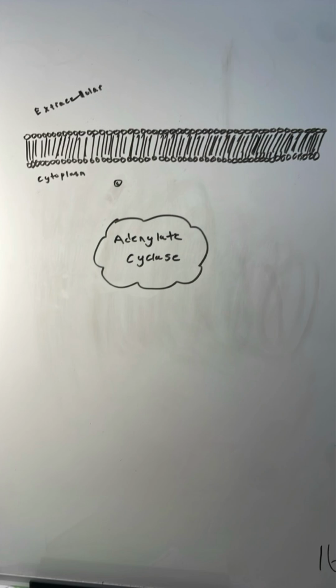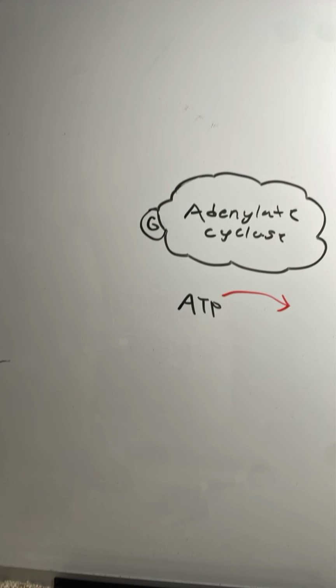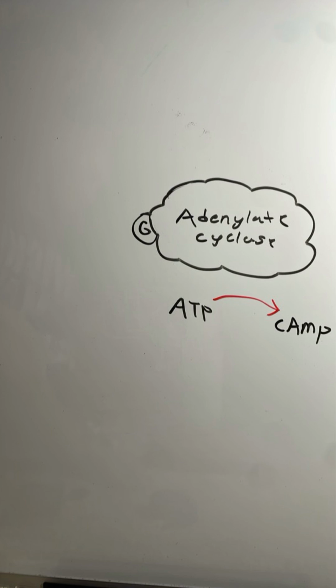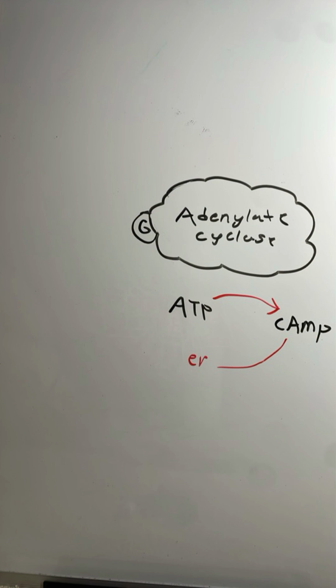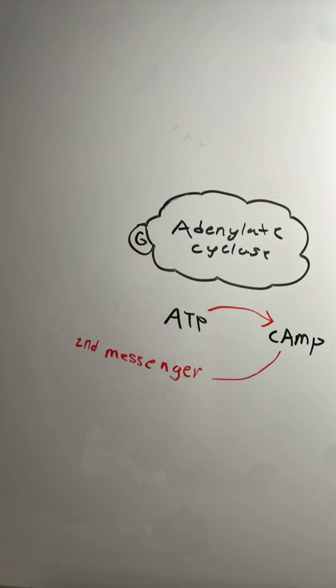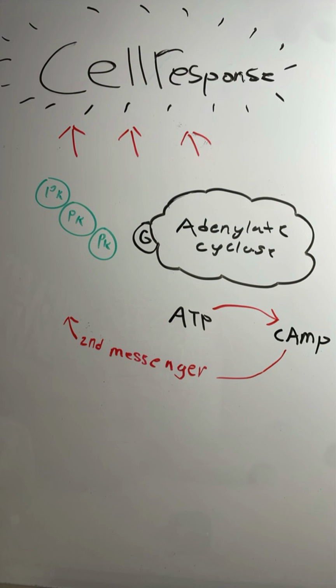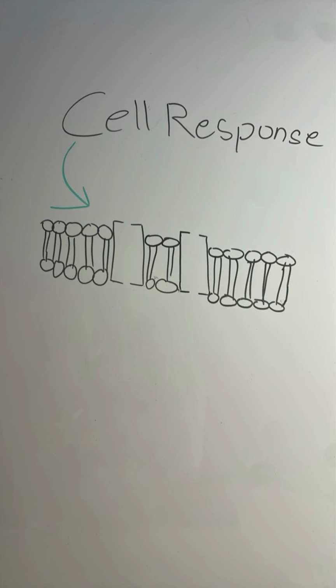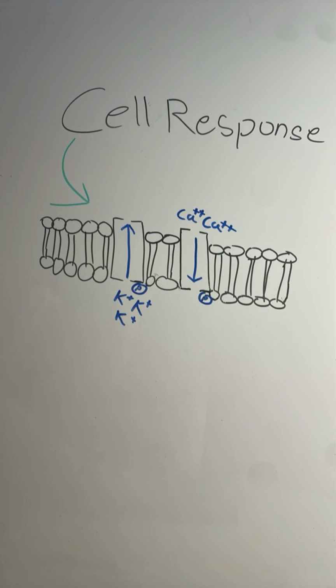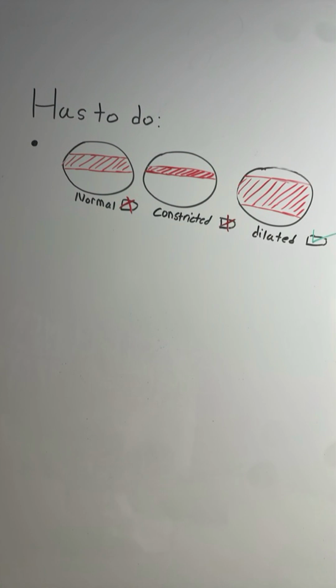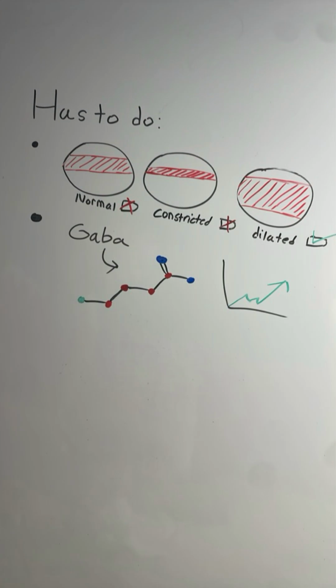The proteins are then bound to adenylate cyclase, an enzyme, which facilitates the synthesis of cyclic AMP, or cAMP, from the ATP within the G proteins. cAMP acts as a secondary messenger. It initiates a phosphorylation cascade of protein kinases, which results in a cellular response. This response phosphorylates a calcium ion pump, which allows calcium ions to enter the cell and potassium to exit. It also involves vasodilation. It has to do with GABA production. To sum it up, the adenosine sleep pathway makes you tired.